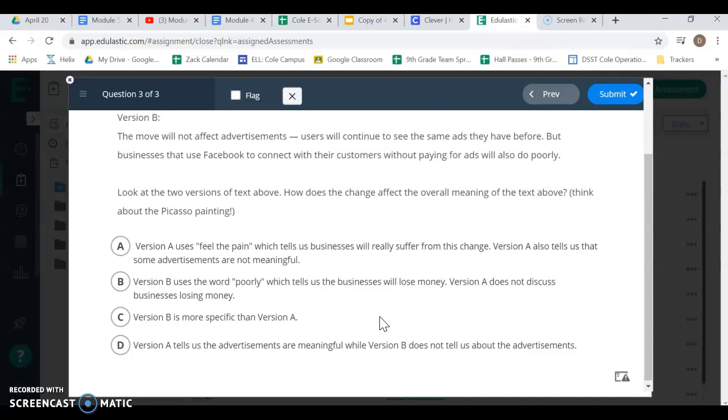B. Version B uses the word poorly, which tells us businesses will lose money. Version A does not discuss businesses losing money. C. Version B is more specific than version A. D. Version A tells us that advertisements are meaningful, while version B does not tell us about the advertisements.